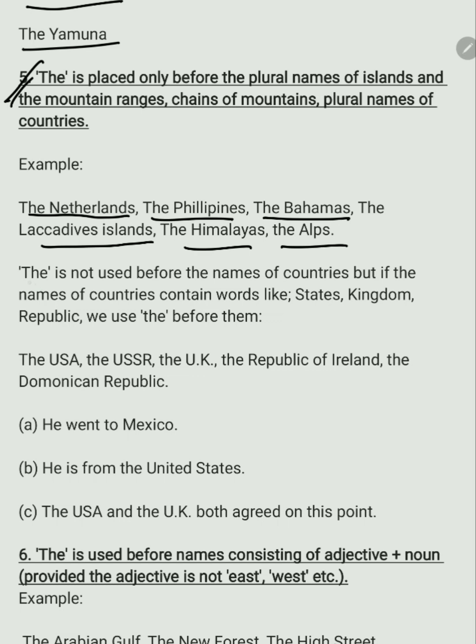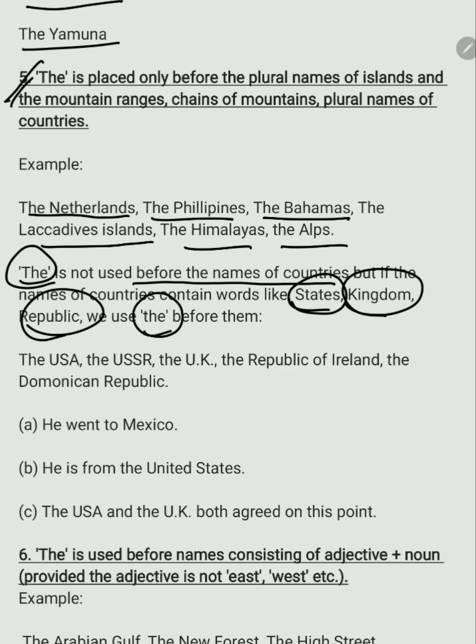One thing we have to remember, the is not used before the names of countries, but if the names of the countries contain words like states, kingdom, or republic, we use the before them. We say the USA. The USA means the United States of America, because states is mentioned over here. So that is why we use the. Similarly, the USSR, the UK, the United Kingdom, kingdom is used over here. The Republic of Ireland, the Dominican Republic.